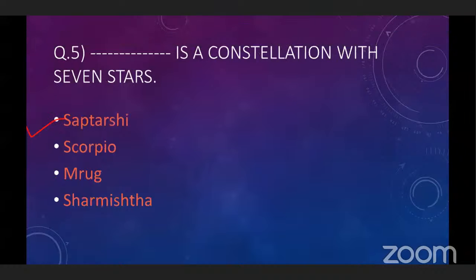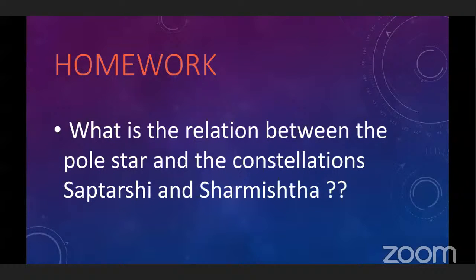Okay, now the next question is for your homework. What is the relation between the pole star and the constellations Saptarshi and Sharmishta? Can anyone tell?